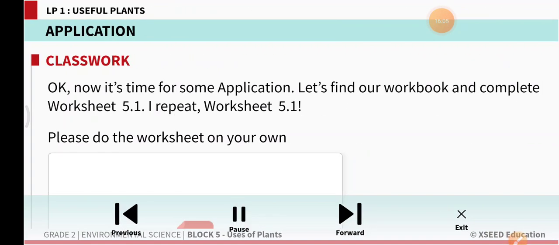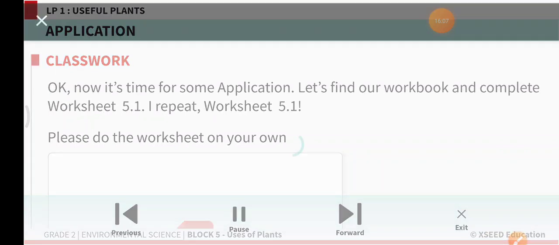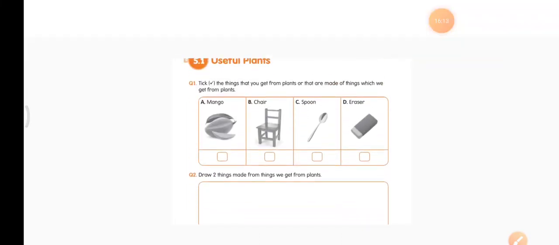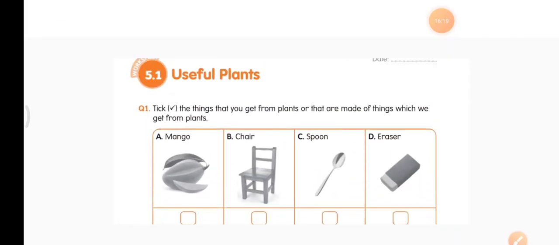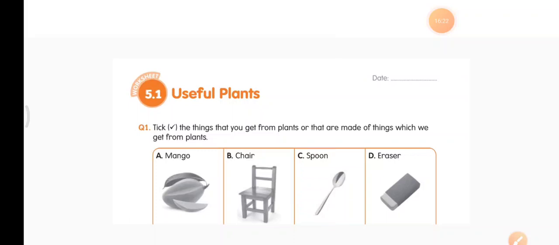Now all of you take out your workbook. I repeat, take out your workbook to worksheet 5.1. You can put today's date here. Read the question: useful plants worksheet. Tick the things that you get from plants or that are made of things we get from plants. What things you get directly from plants and what things are made from plant products. All plant related products you are going to put a tick on, right?